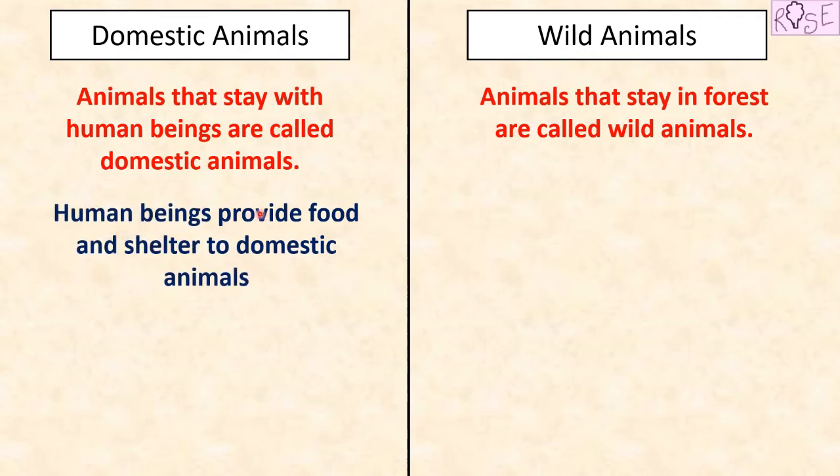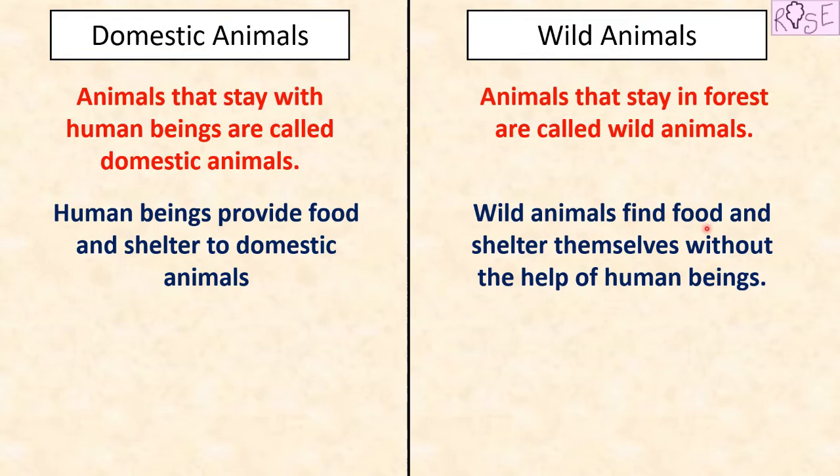Human beings provide food and shelter to domestic animals. So where do domestic animals get their food and shelter from? Domestic animals get their food and shelter from human beings because they live with human beings. So where do wild animals get their food and shelter from?